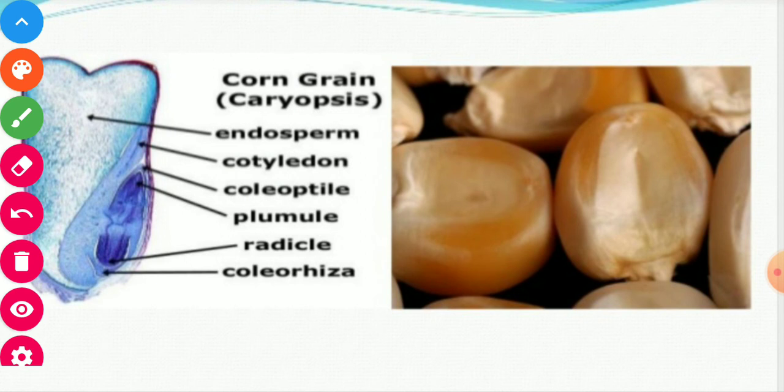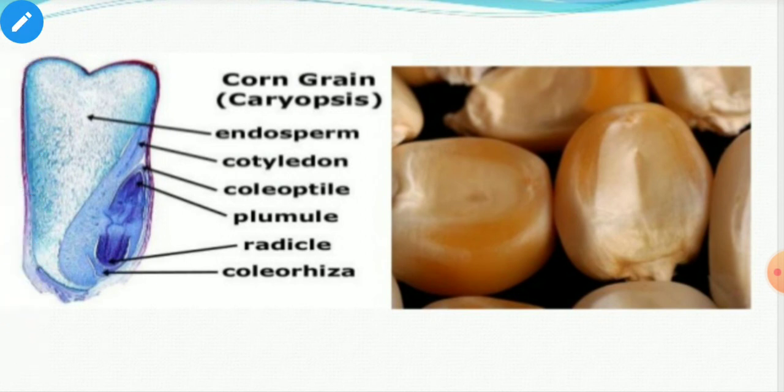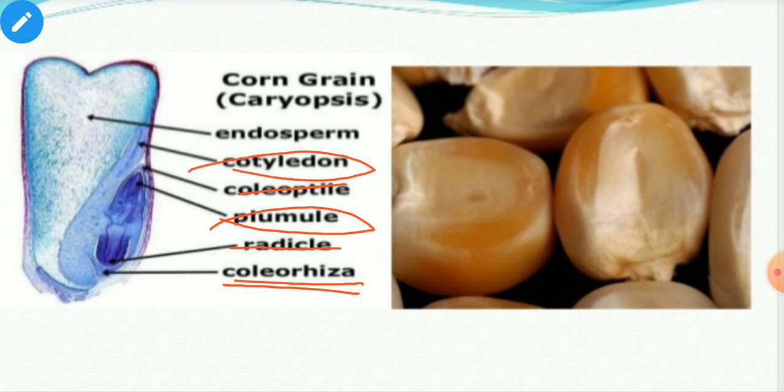Here you can see the structure of monocot seed. This is a maize seed. Here coleoptile, coleorhiza, you can see this is coleoptile and this is coleorhiza. Coleorhiza covers the radicle and coleoptile covers the plumule. This is a single cotyledon, and this is the endosperm here. So this is the structure of maize seed. This is a monocot seed having different parts inside.